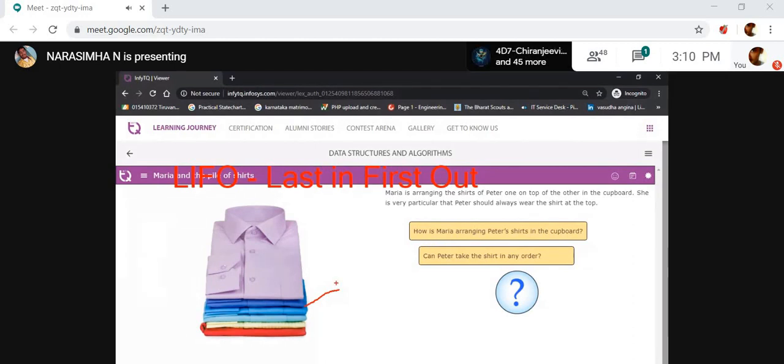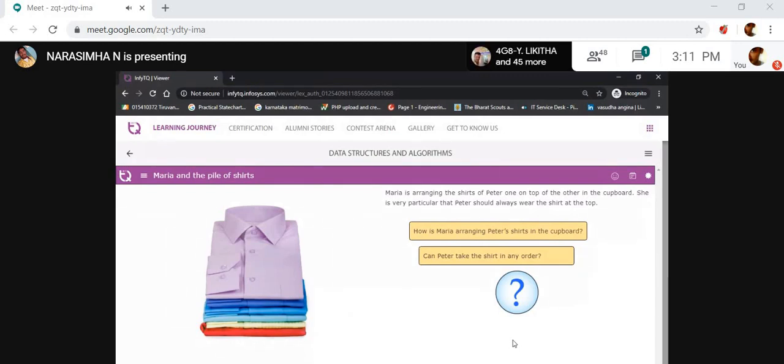Right. Let's get into it quickly. Here Maria is arranging shirts for Peter, one on top of the other in the cupboard. Yes, one on one they are putting the shirts, and she is very particular that Peter should always wear the shirt at the top. Whichever shirt is put on top, Peter has to wear that one only.